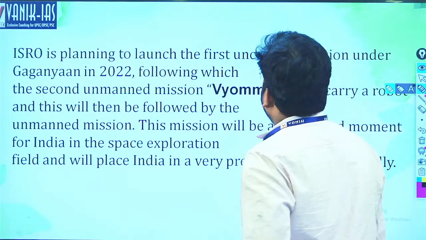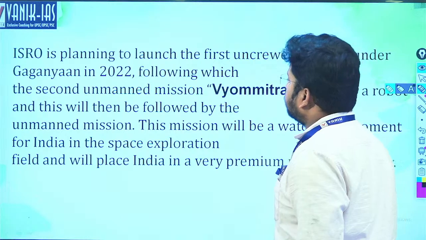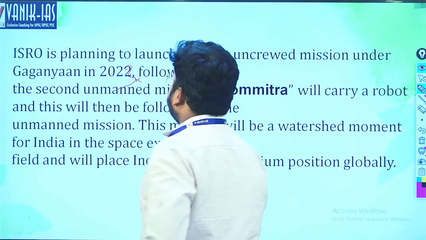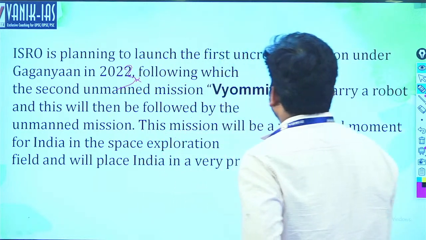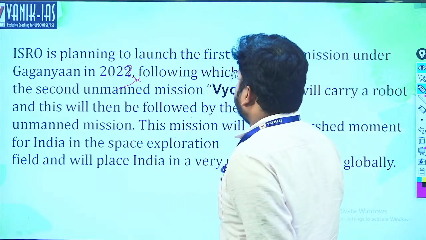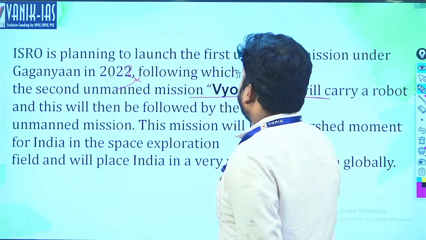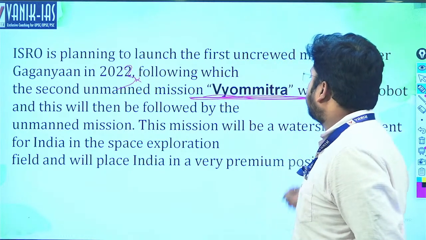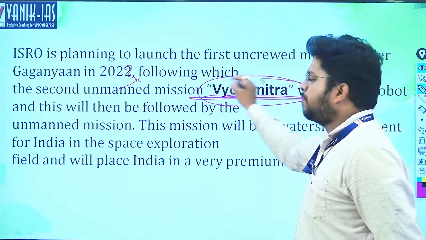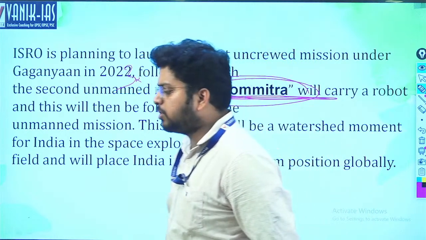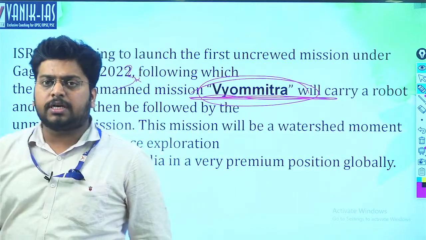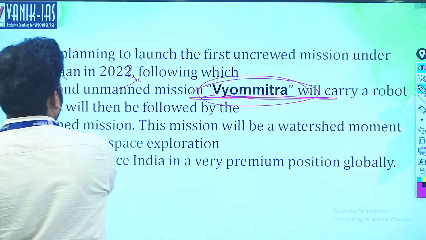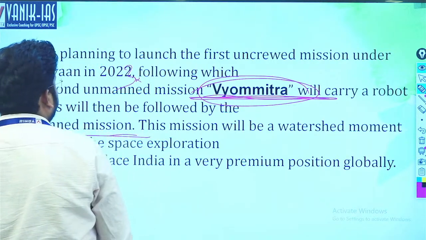ISRO is planning to launch the first uncrewed mission under Gaganyaan in late 2022, or it has almost become 2023, following which the second unmanned mission, Vyommitra, will carry a robot. That means first Vyommitra will be launched. Initially, if Vyommitra is successful, then we will send the manned mission. After the unmanned missions, Gaganyaan will follow.